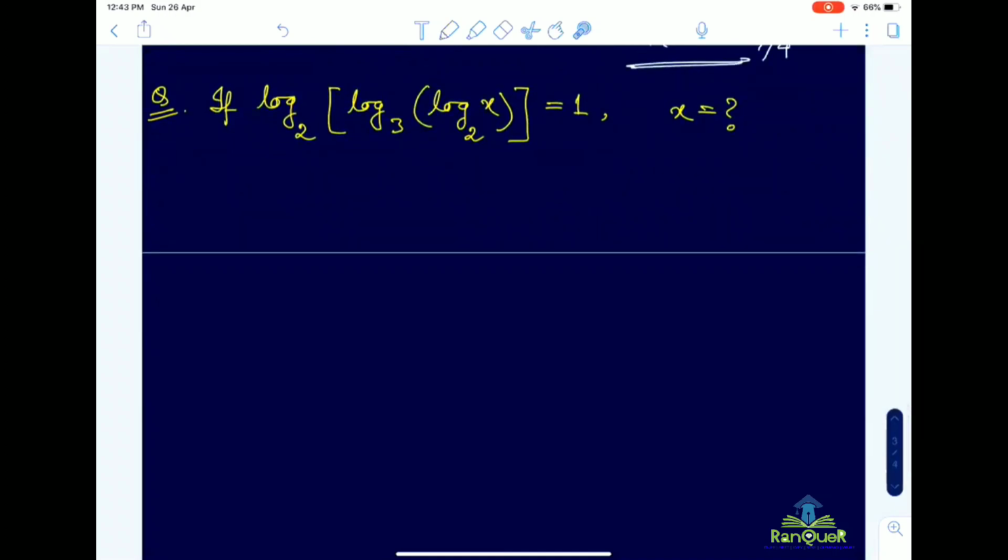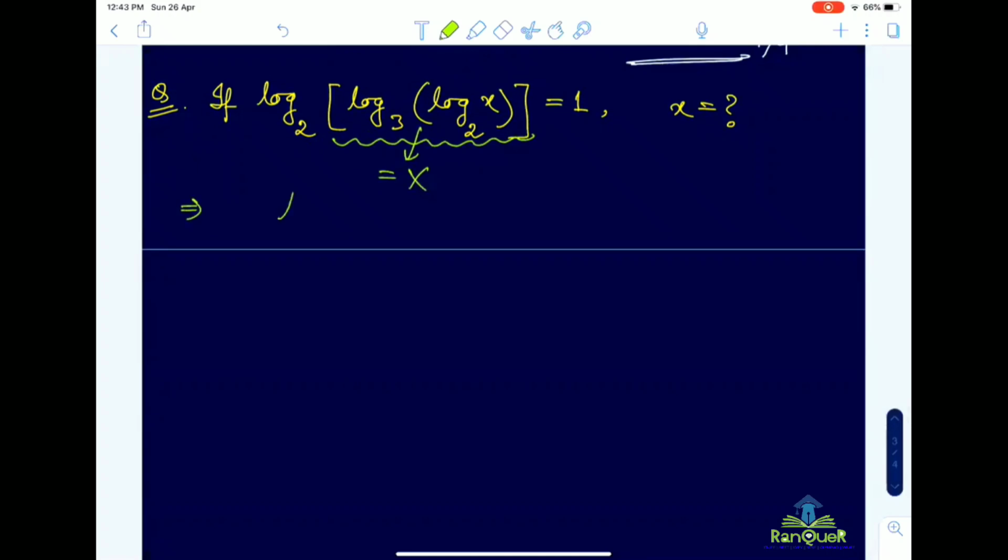Okay, I am telling once again that you have to start from the outermost log. So you can think that this expression is suppose equal to capital X. Now what is your reduced equation? Log capital X base 2 equal to 1. That is 512. Yeah, 512. So if you consider this entire expression equal to capital X, what is the reduced equation now? Log capital X base 2 equal to 1. So from here you first find out what is capital X, then again slowly move.